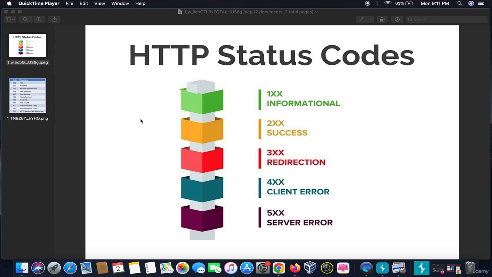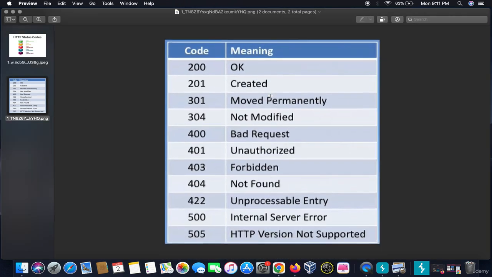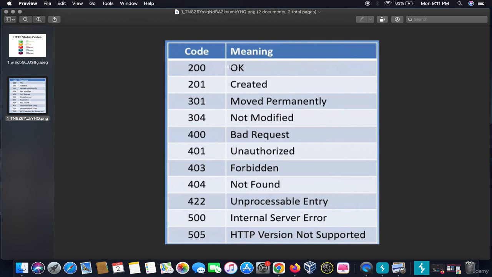We will read more about this in this example. Let's say the status code is 200. That means it says OK. Your HTTP request is accepted and the response is delivered. 201 stands for a user or anything being created. 301 stands for moved permanently, which is a redirection status code. 304 stands for a non-modified request.